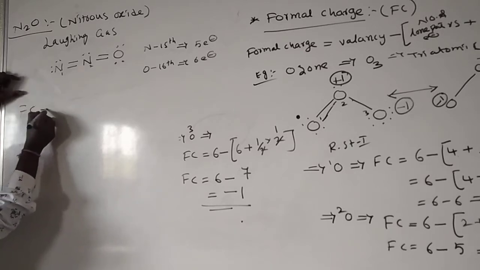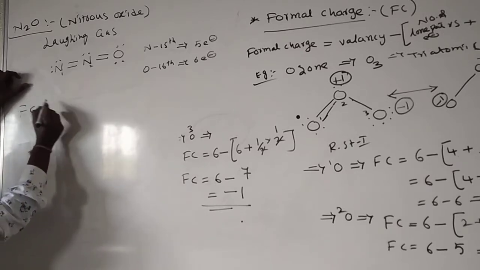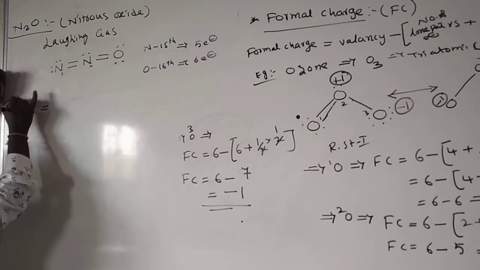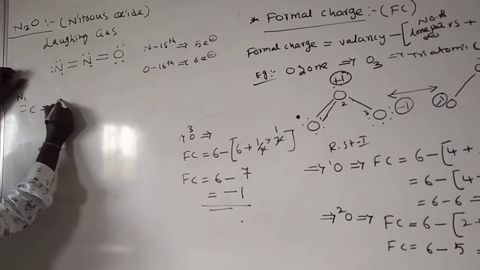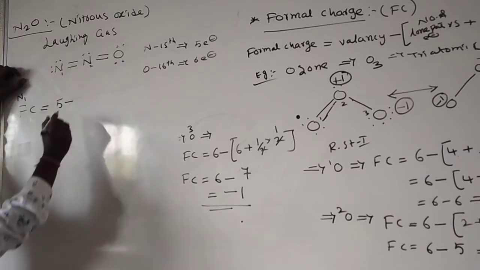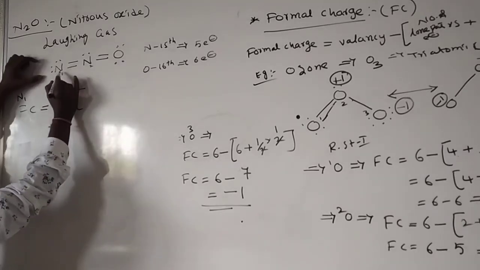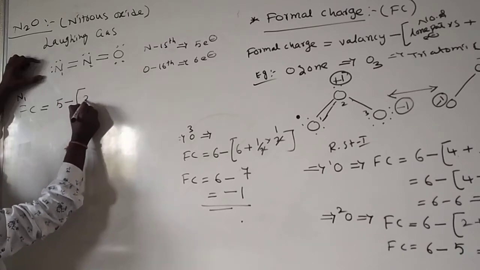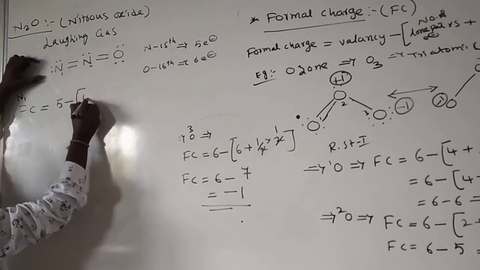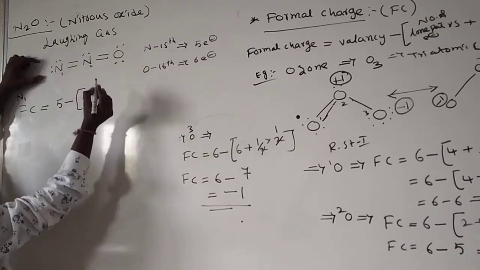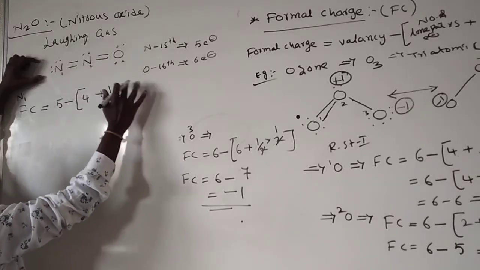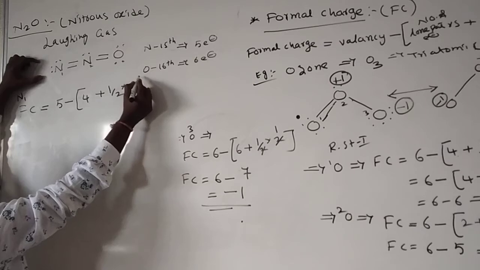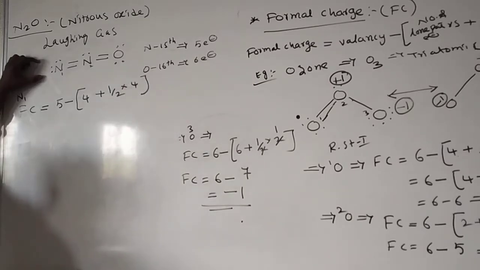Formal charge of nitrogen 1 is equal to valency, which is 5, minus the number of lone pairs, 2 lone pairs means 4 electrons, plus the bond pairs, also 4, into 4.